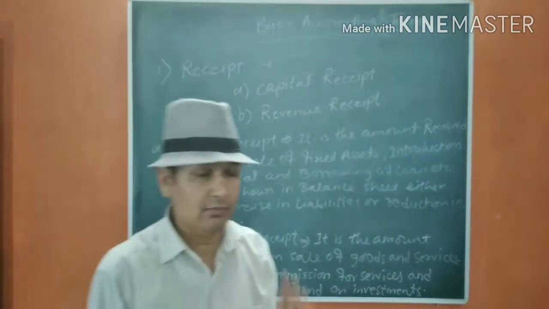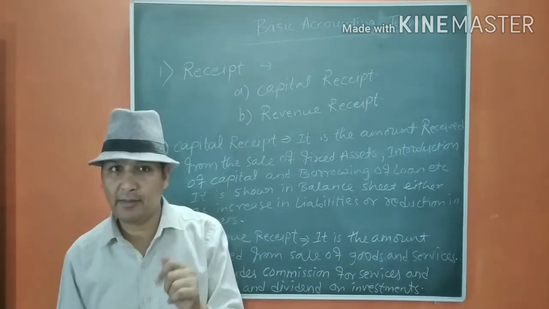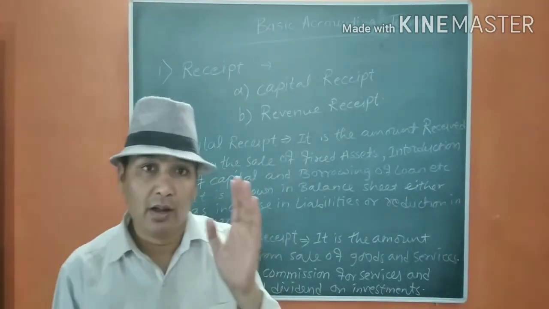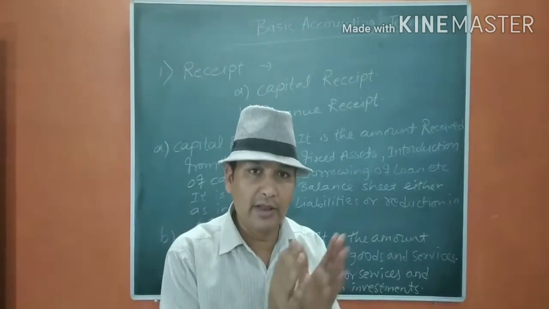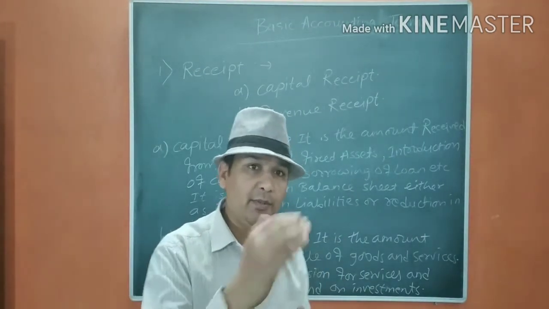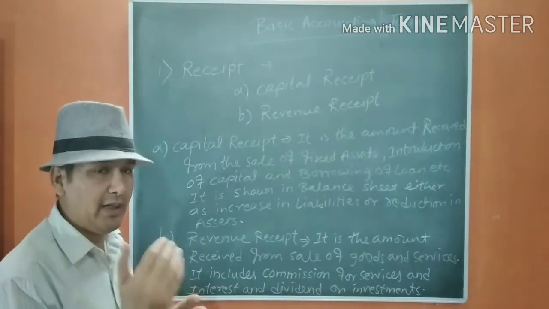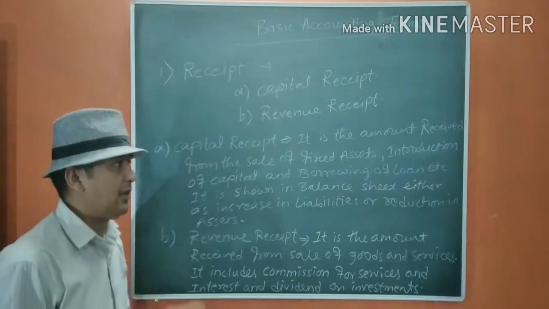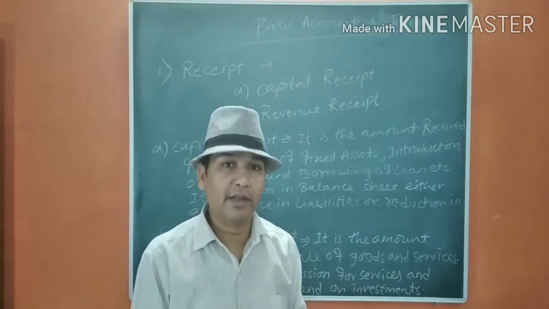Both are different. We have studied regarding current and non-current. You remember that? Whether it is liability or asset. The current means which we have within 1 year, and non-current is beyond 1 year. In the same way, here also we can divide it into two parts: capital and revenue receipt. Capital receipt is non-recurring in nature. Generally, it is not of recurring nature.